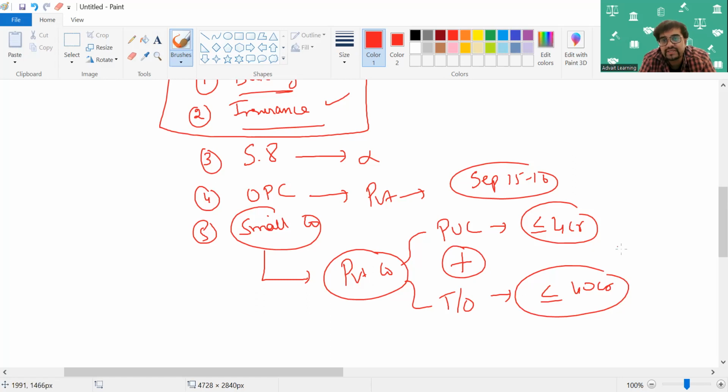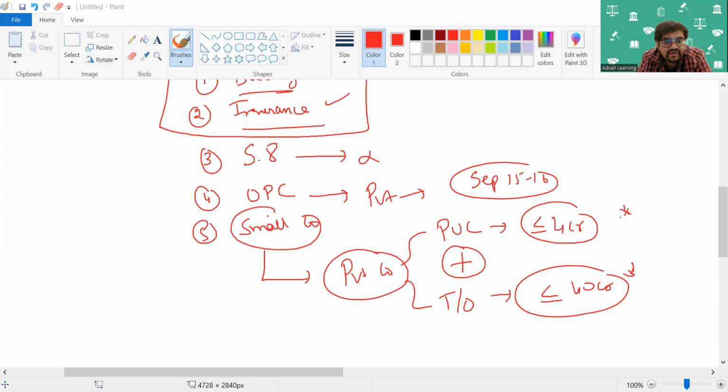Very, very important point, guys. Extremely important. They have changed the limits now, right? Paid up capital less than or equal to 4 crore and turnover less than or equal to 40 crore will come under the ambit of small company. So if you are the auditor of any private company whose paid up capital in the last year was less than or equal to 4 crore and turnover during the year was less than or equal to 40 crore, then CARO will not apply, right? CARO will not apply to these companies. These are the companies where CARO will not apply.